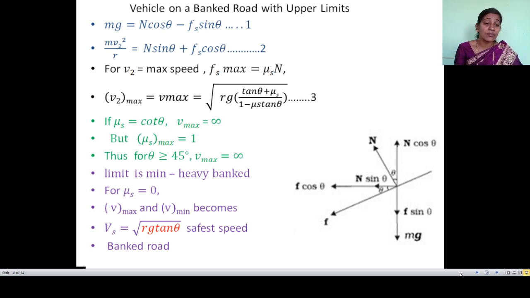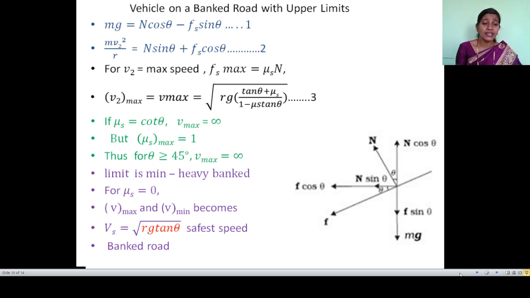But we know that mu s maximum has a limit, it is equal to 1. That means theta is greater than or equal to 45 degrees. At that time the velocity will become infinity. If the angle of banking is more than 45 degrees, and the vehicle is traveling on such a banked road, its value will become maximum.